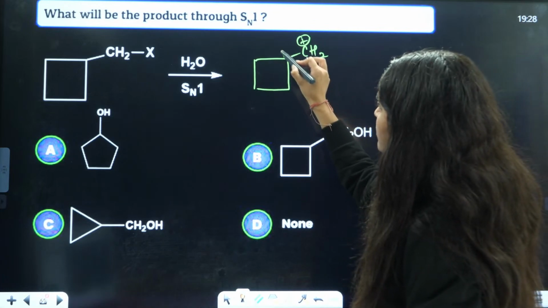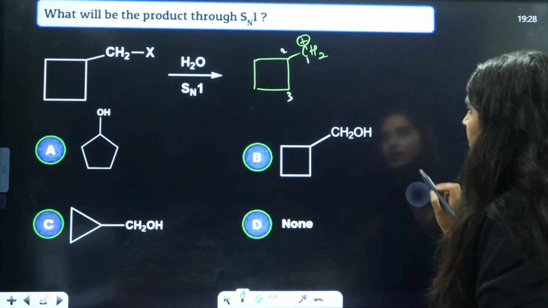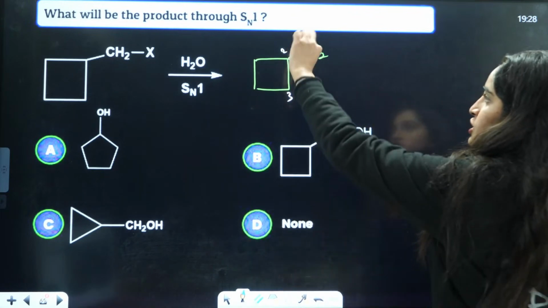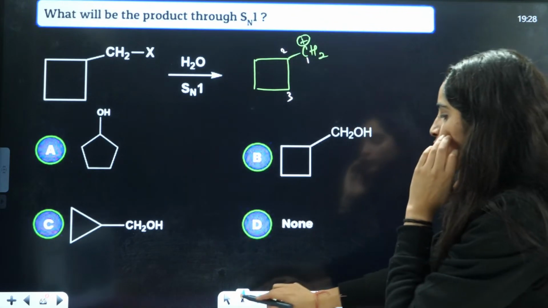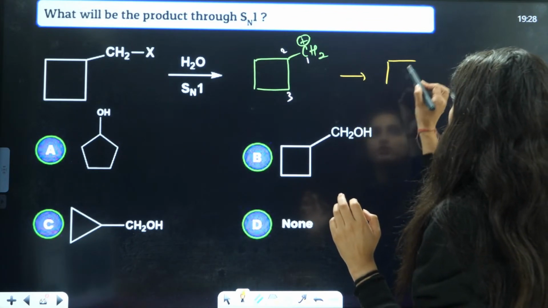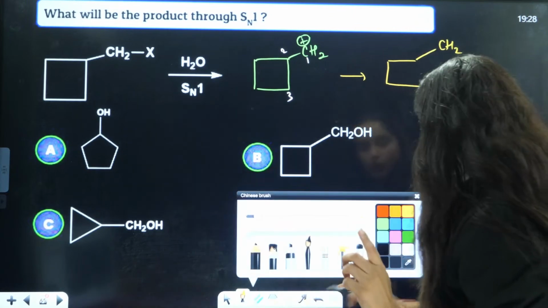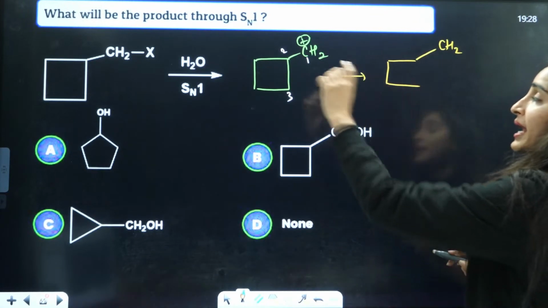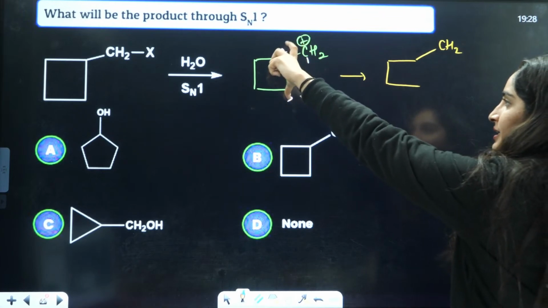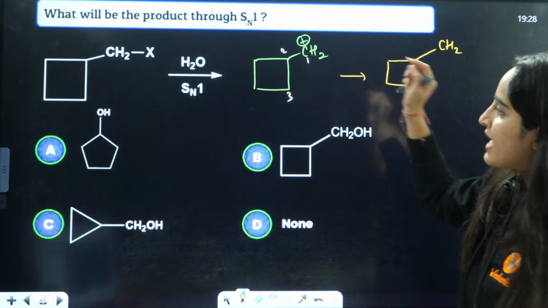How will you do the expansion? This is 1, this is 2, this is 3. Expansion will be done like this: break the bond of 2 and 3, attach 1 and 3.